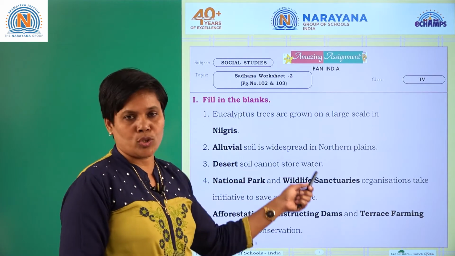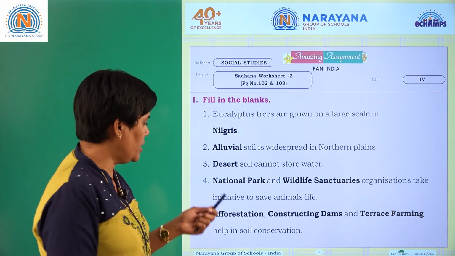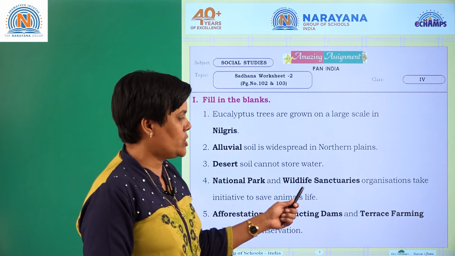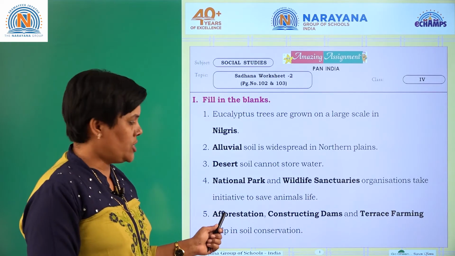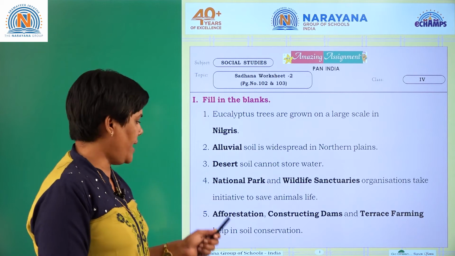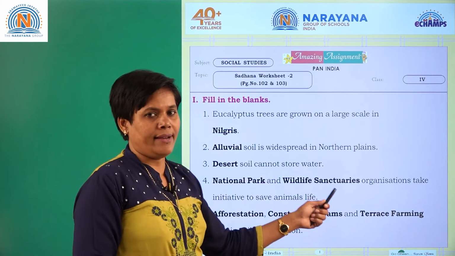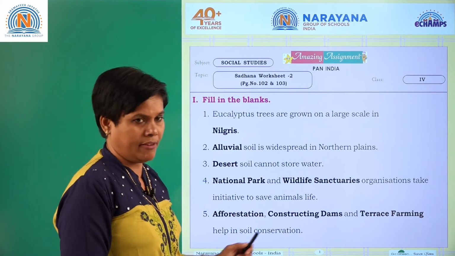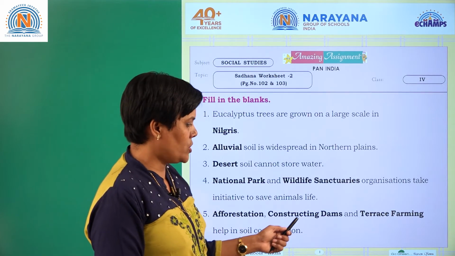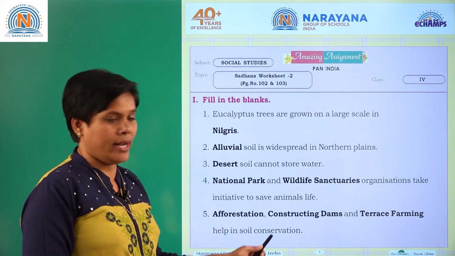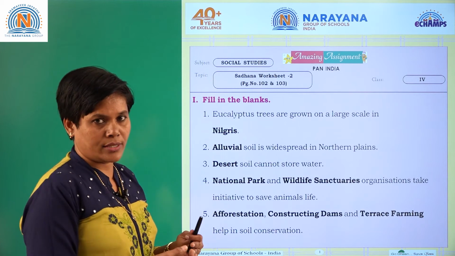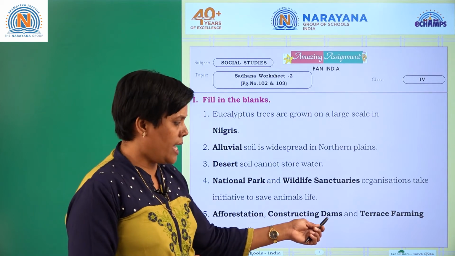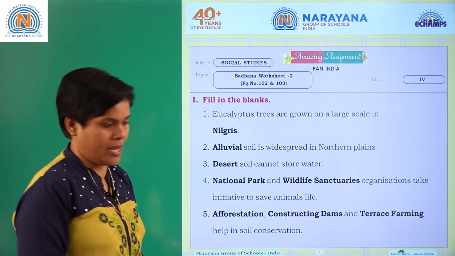Dash soil cannot store water. Which soil cannot store water? Desert soil cannot store water. Next, dash and dash organizations take initiative to save wildlife. National parks and wildlife sanctuaries, these organizations come forward to save wildlife animals. Dash and dash help in soil conservation. What ways can you conserve the soil? Afforestation, constructing dams and terrace farming.